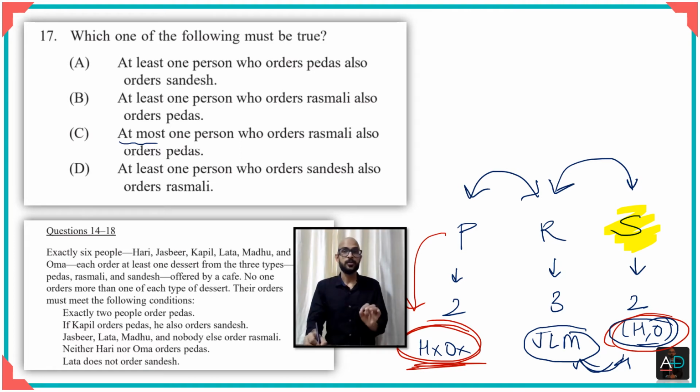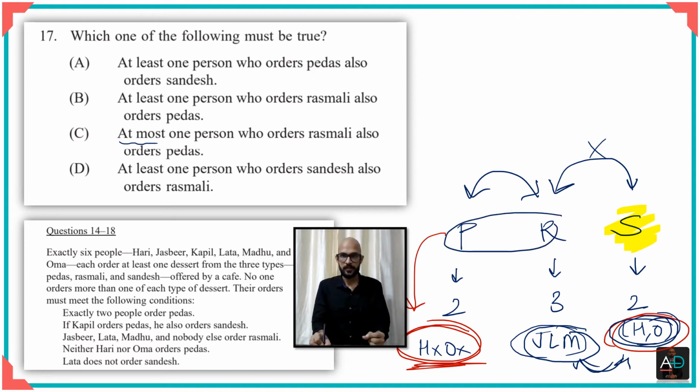Although this is not practically the least case scenario, I am taking a theoretical least case scenario. We'll see in the next question what the practical least case scenario is. These are Jasbir, Lata and Madhu, and here you have Hari and Oma. So there's obviously no one common here as well, which means the only place where 2 people can be common is here. So it's possible that either Jasbir or Lata or Madhu were in here, right?